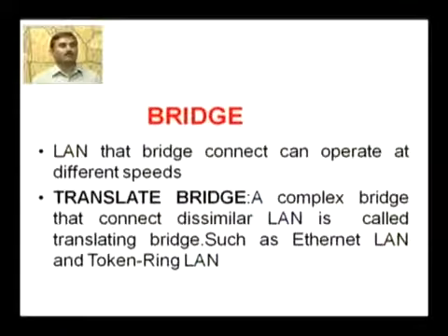LANs that bridges connect can operate at different speeds. जिन LANs को bridge connect करते हैं उनकी speed अलग अलग हो सकती है. Translating bridge: a complex bridge that connects dissimilar LANs is called a translating bridge, such as an Ethernet LAN and a token ring LAN.